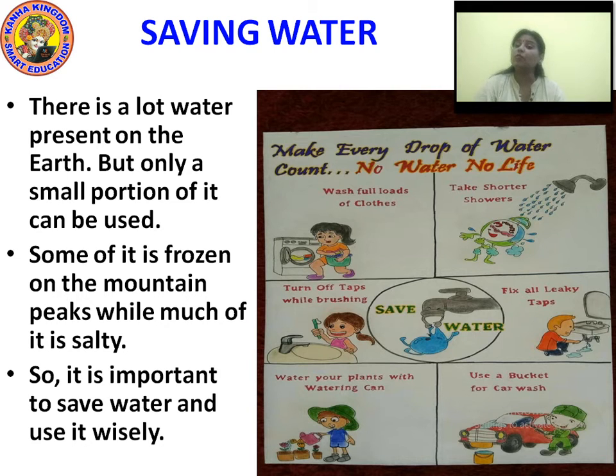Water your plants with a watering can. Do not take the tube pipes and start watering the plants. No, that is very wrong. We should always use watering cans to water the plants. Now, when we are washing the cars, there also we are wasting water. So for that, what should we do? We should take water in a bucket and use that. So use a bucket for a car wash.